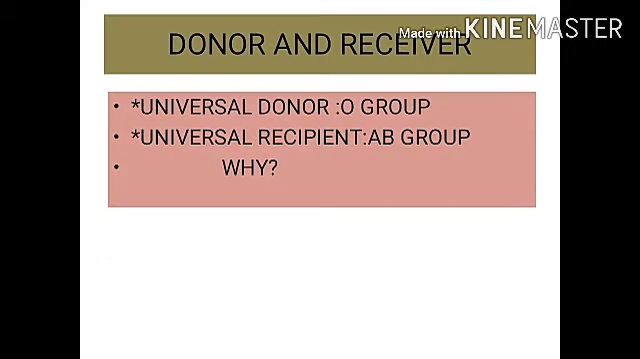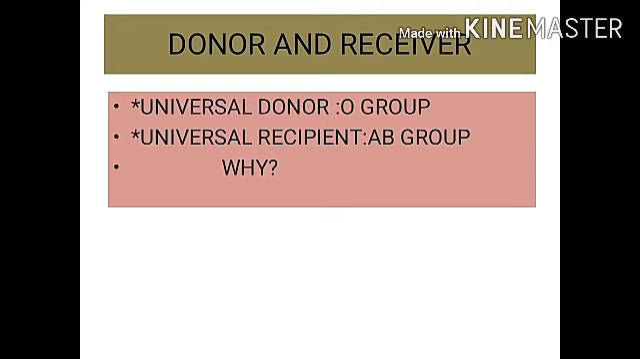So now coming to the donor and the recipient. What is donor and what is recipient? One who donates the blood is said to be a donor and one who receives the blood is said to be a recipient. Here it is about the universal donor. Why is it said to be the universal donor? The universal donor has the capacity to donate blood to all the A type, B type and AB type, but it won't receive blood from anybody because it lacks antigen and it has only the antibodies A and B.